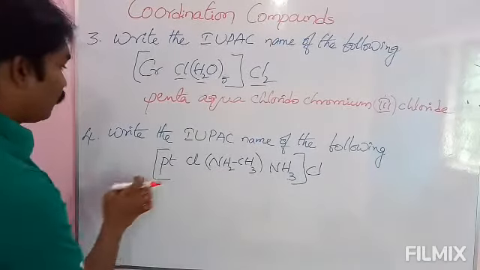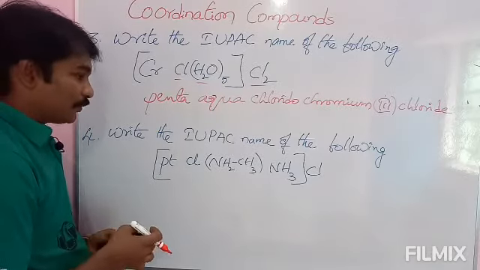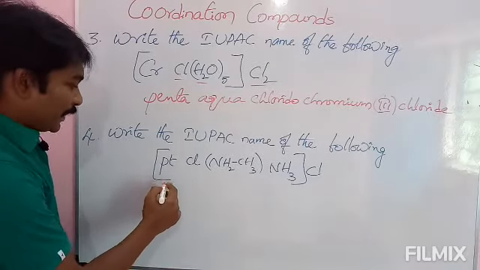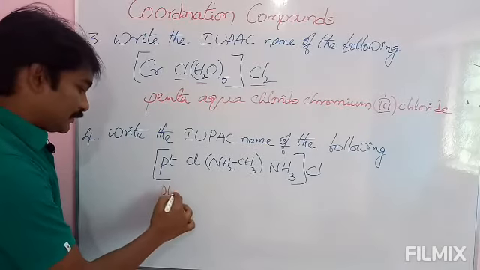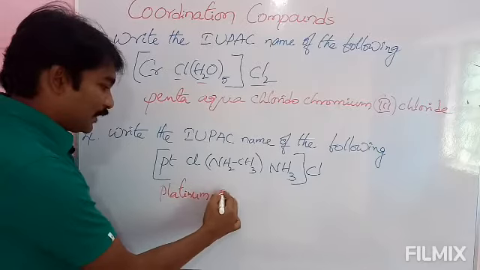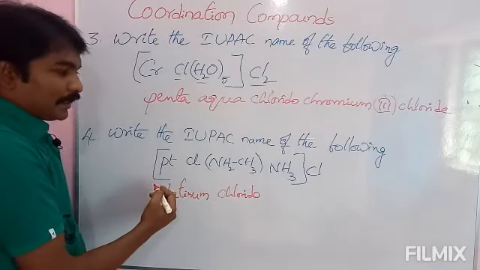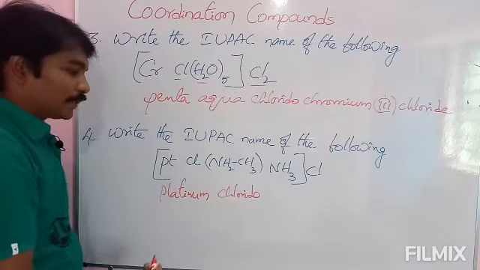And check this one, the fourth one, same method. I am writing the IUPAC name, we are following the same rules here. And see here platinum is there, and chlorine is there. We will write it as chlorido, which is present inside the rectangular bracket. We will use chlorido for chlorine.